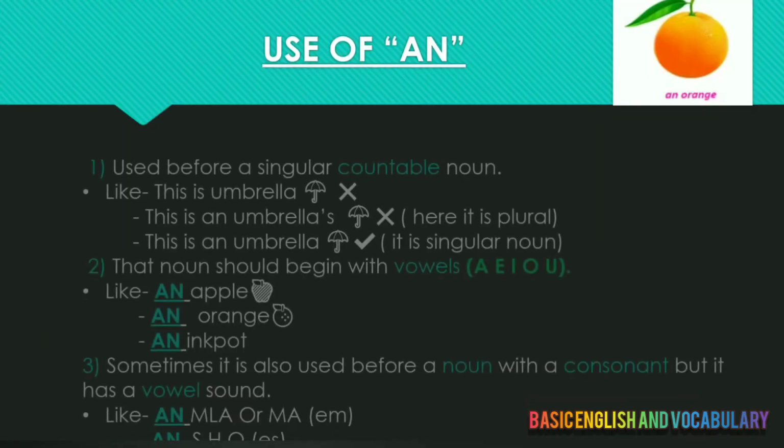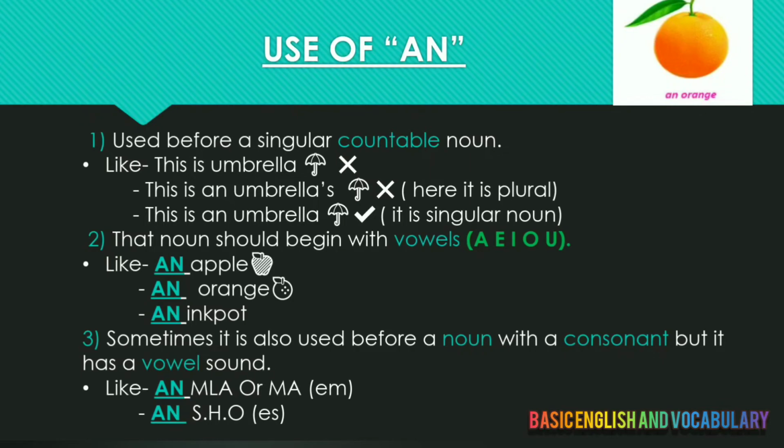The next one is the use of an. It is used before a singular countable noun. As we studied in the use of a, it is similar for an. The next rule is that the noun should begin with a vowel. An is applicable where the words begin with vowels, like apple.